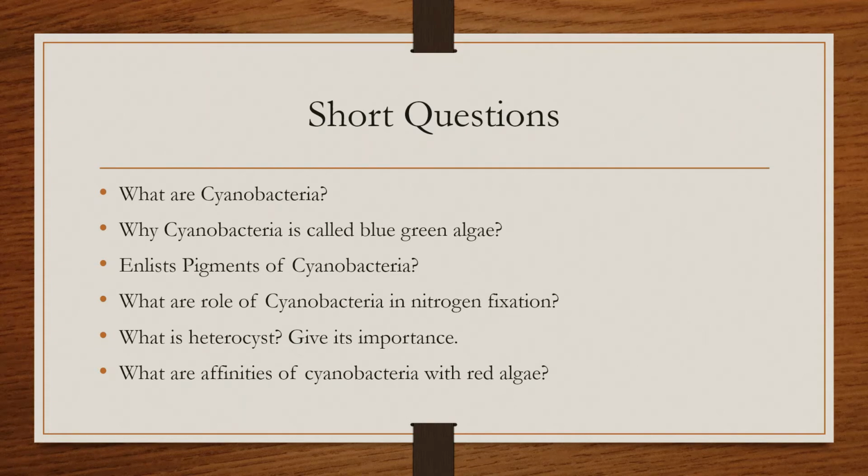The third is to list the pigments of the cyanobacteria. We have already discussed that the pigments of the cyanobacteria are phycocyanin, chlorophyll, and phycoerythrin.